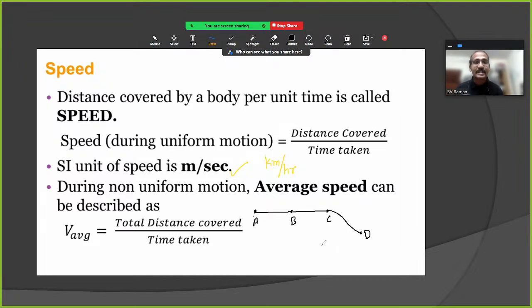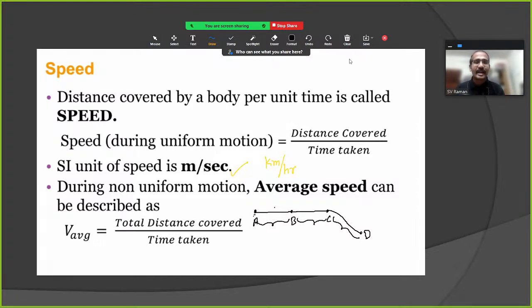But average speed means between A and D there are different points, B and C. Between A and B, what is the distance and how much time taken? Between B and C, what is the distance and time taken? At the same time, between C and D, what is the distance and time taken? So individual distances and individual time intervals. That is called average speed. Average speed we can call total distance by total time.